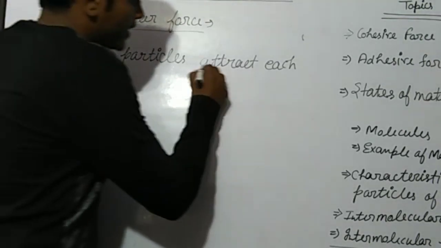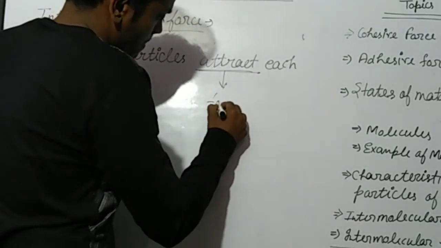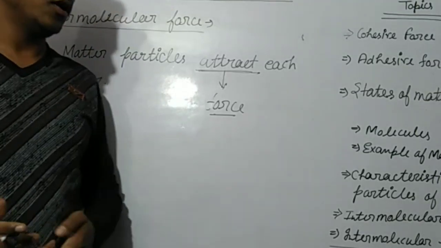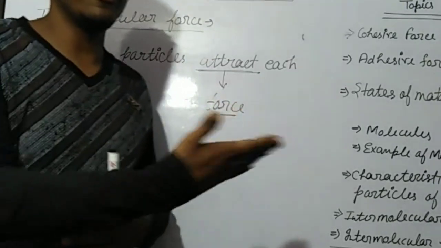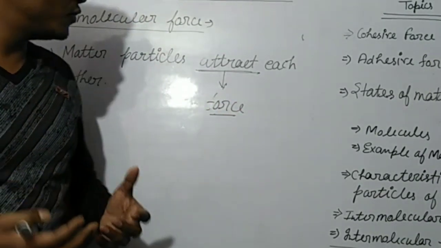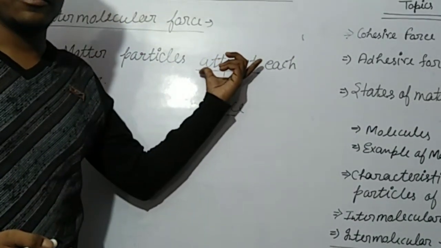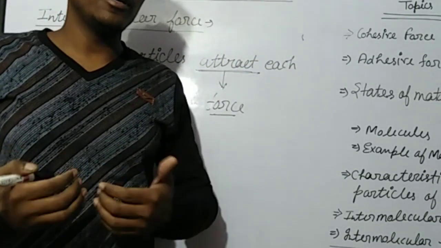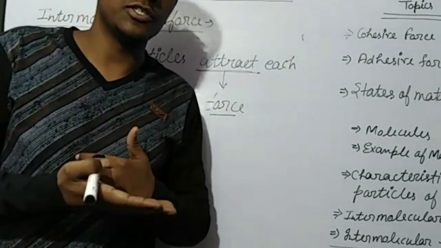See, attraction is a force. If you have taken a magnet, when iron attracts toward the magnet, you will experience a force. That force is attraction. That is a force of attraction. And if you take the same pole of the magnet, then they will repel each other. Then there is also a force, that is the force of repulsion.